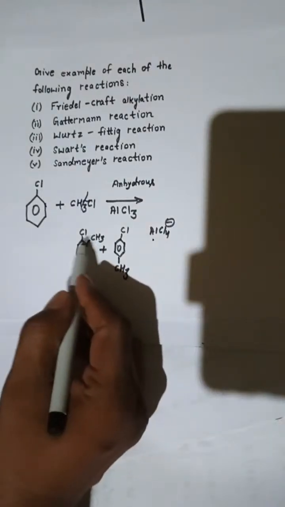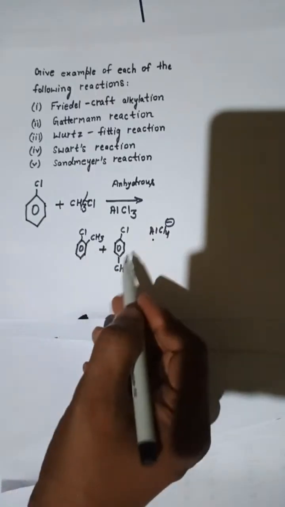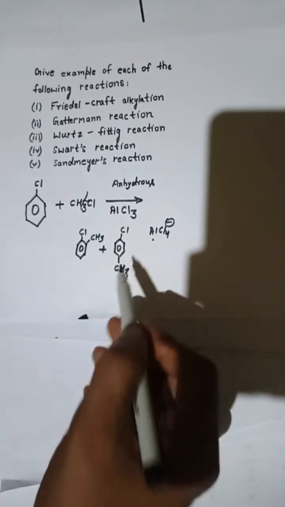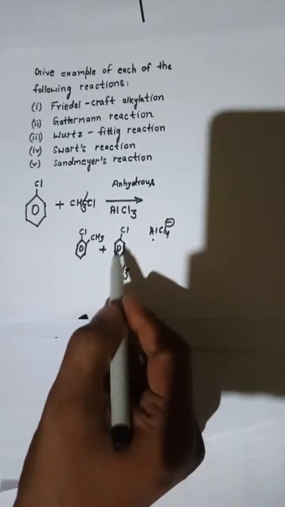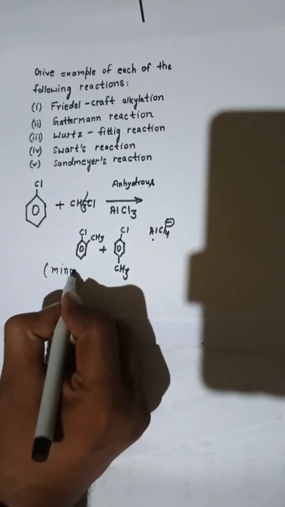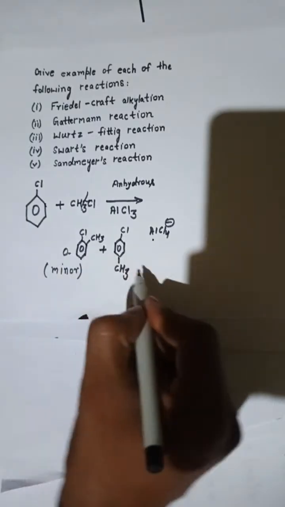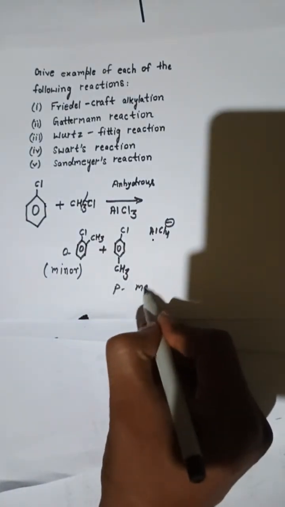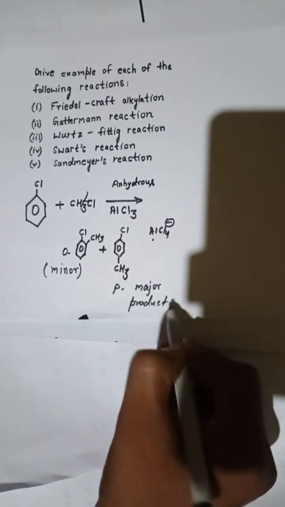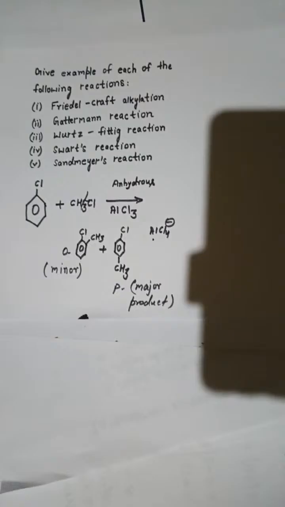Because of steric hindrance, the ortho will not be considered more. The productivity will be more in case of para. So here this is the major product, and this one is your minor product. This ortho position will be minor and this para will be your major. So this is your major product you are having, because of this para formation. So this is your Friedel-Crafts alkylation.